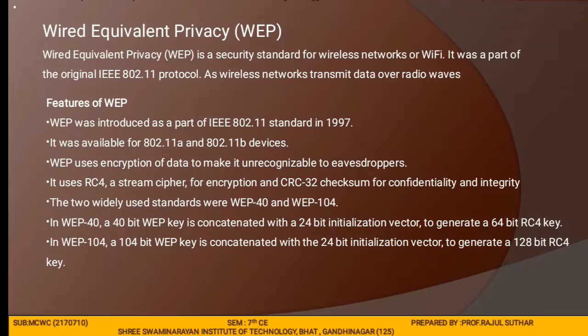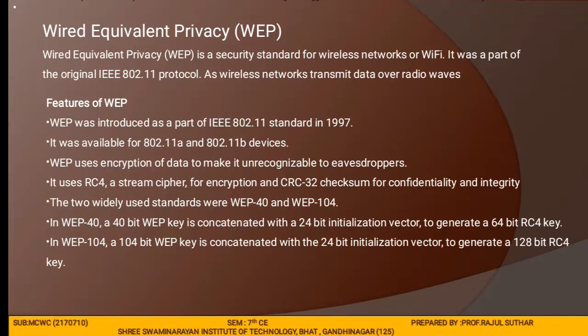As wireless networks transmit data over radio waves, wireless data transmission is relatively easier than in a wired network connected by cable. So wireless transmission is easy in comparison to wired transmission. WEP aims to provide the same level of security and confidentiality in a wireless network as a wired connection.